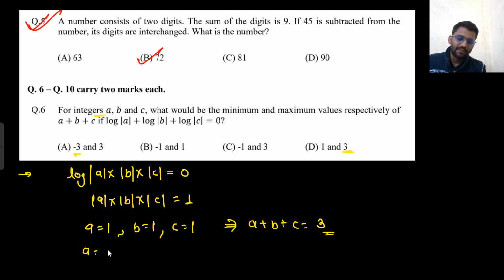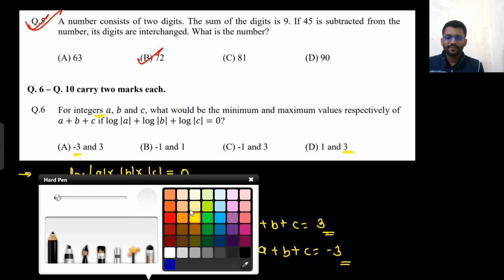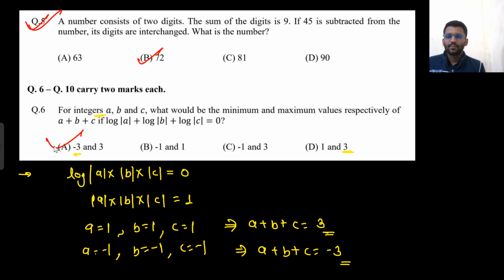And what if your A was minus 1, B was minus 1, C was also minus 1? If you put minus 1 here, it would become 1. If you put minus 1 here, it would also become 1. If you put minus 1 here, it would also become 1. So the multiplication would be 1 only. So here your A plus B plus C would be minus 3. So minimum is minus 3, maximum is 3. So option is A.